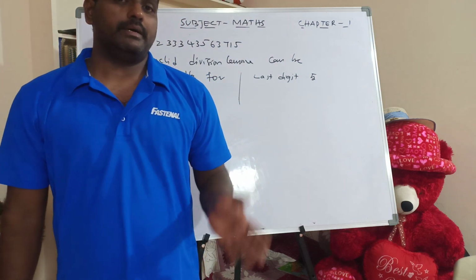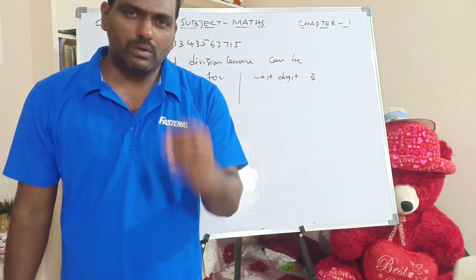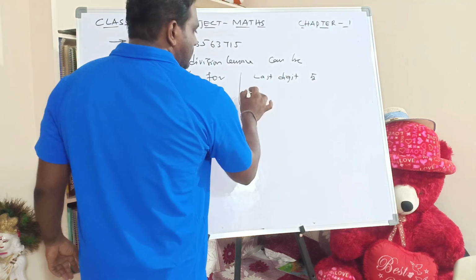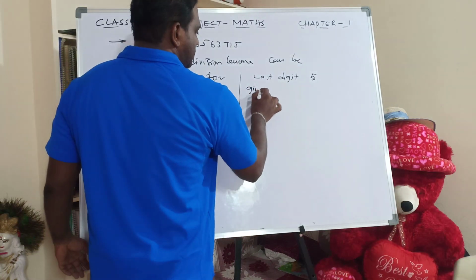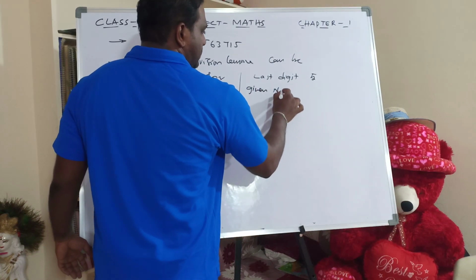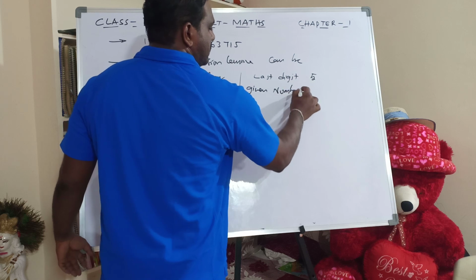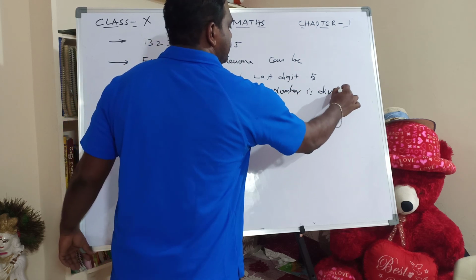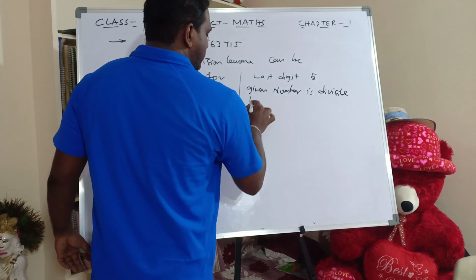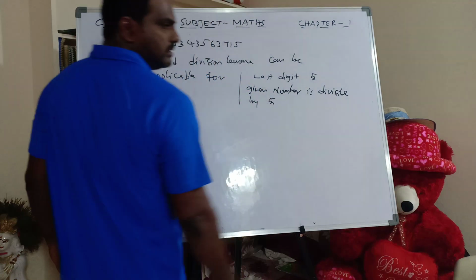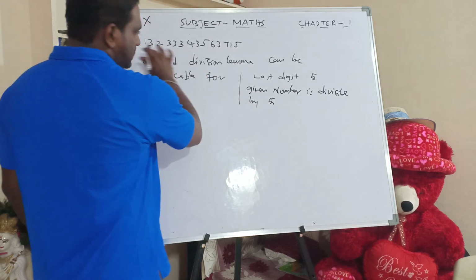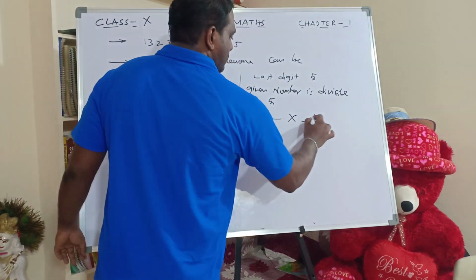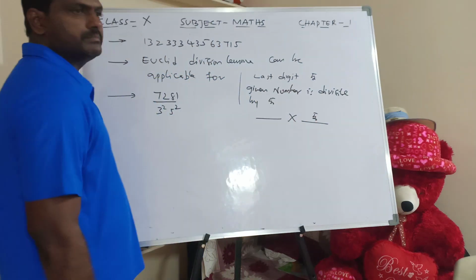Next, if any number ends with 5, no doubt it is divisible by 5. So the point is, the given number is divisible by 5. That means this big number can be written as a product of one number and 5.